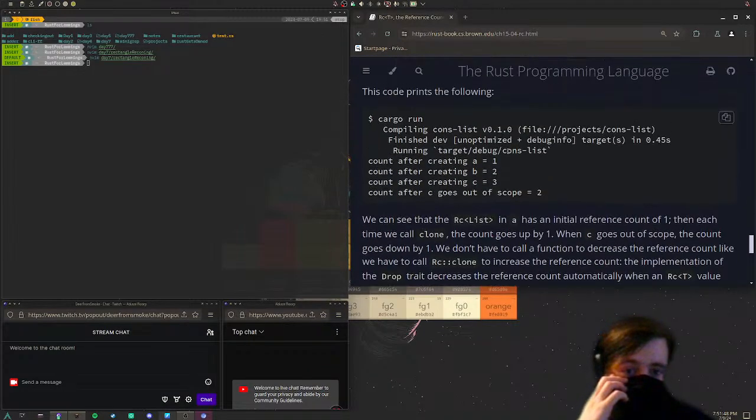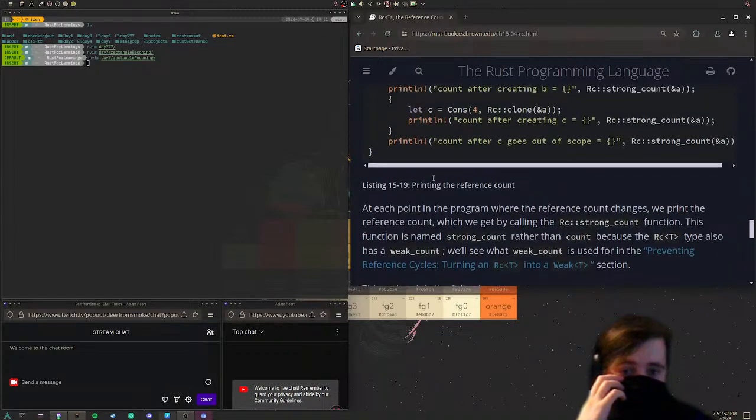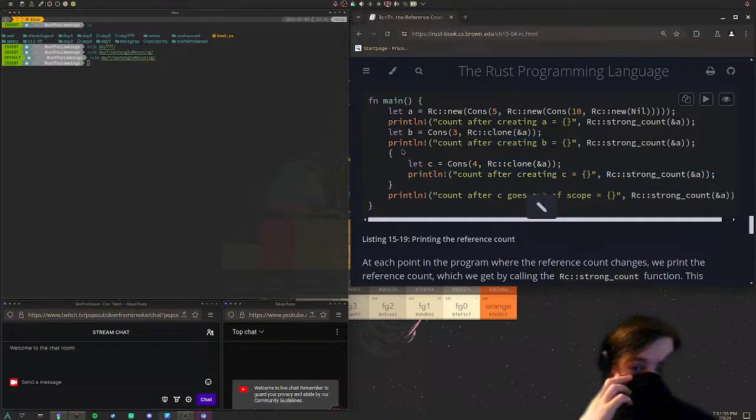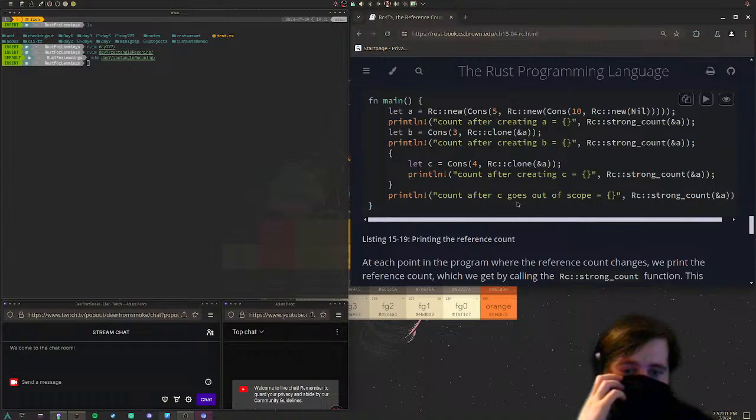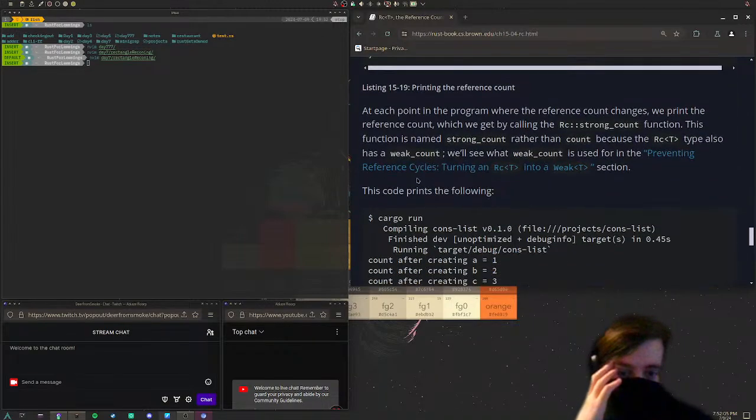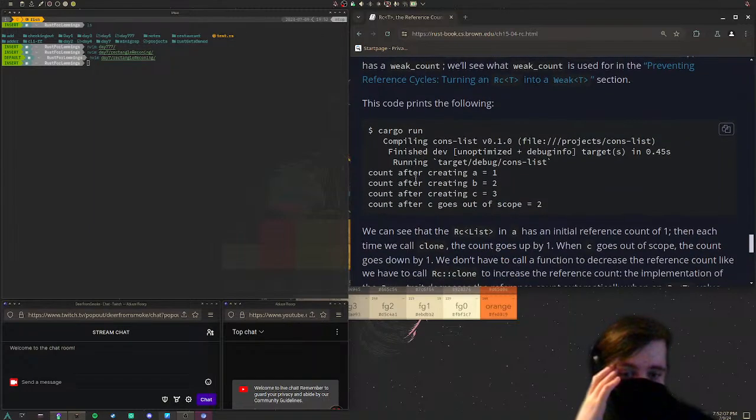All right, this is just going to output the count of the amount of references, and then after we delete C, we'll see that there are still two in count, and we can't utilize C instead. Wow, I'm really descriptive today.